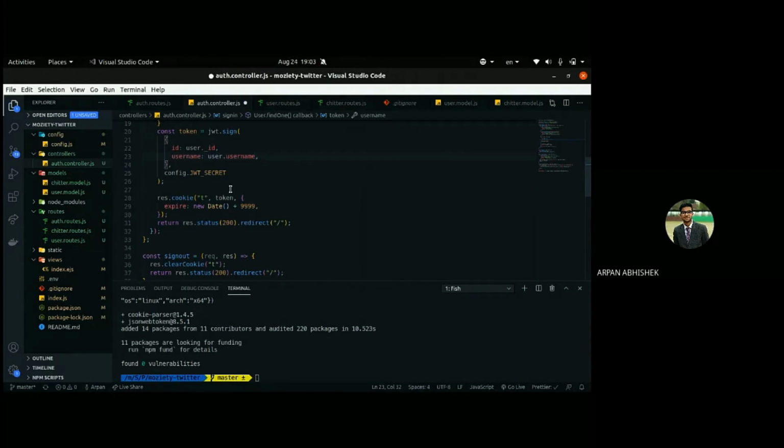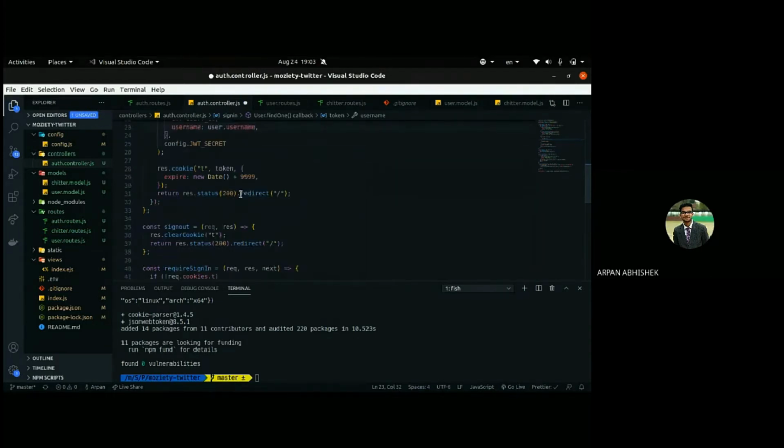Okay, so we redirect to slash. Why slash only? The idea is basically that if the user's browser already has the cookie stored, this slash will work that way: if the user's browser does not have the cookie, it will redirect to the login page, and if it does have the cookie, it will just redirect to the list of posts page, the Twitter page. I hope that makes sense.